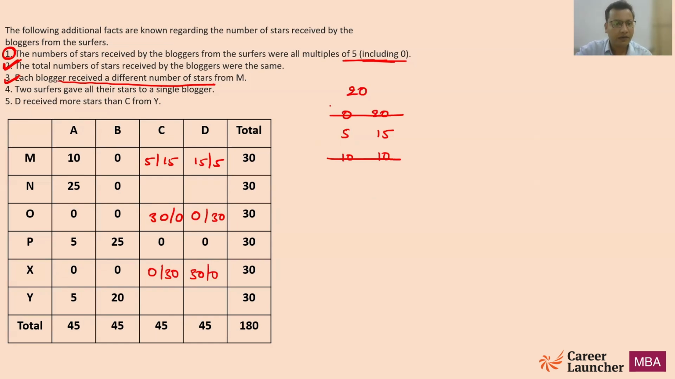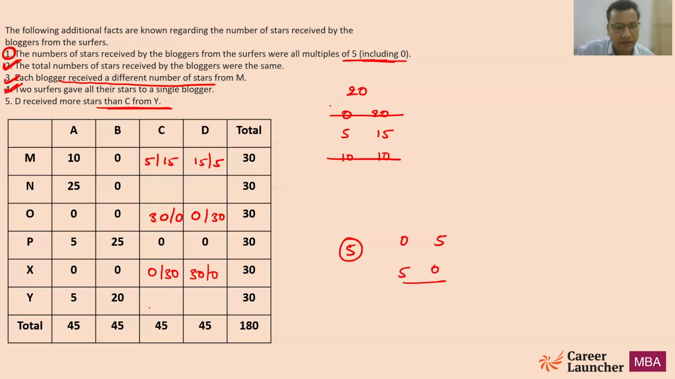Now we're done with the fourth statement as well, and D received more stars than C from Y. So now we are left with only 5, and we know the number of stars has to be a multiple of 5. Since Y already distributed 25 of its 30 stars, he is left with only 5. So there is no further distribution as such from these 5 stars. Someone is going to get 0 stars or 5 stars, and vice versa, which is 5 or 0, right?